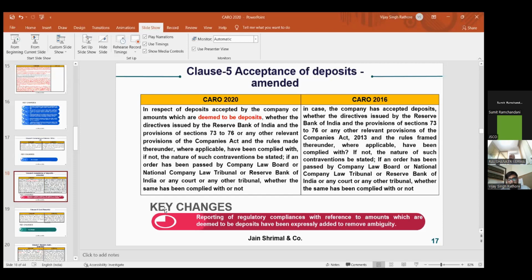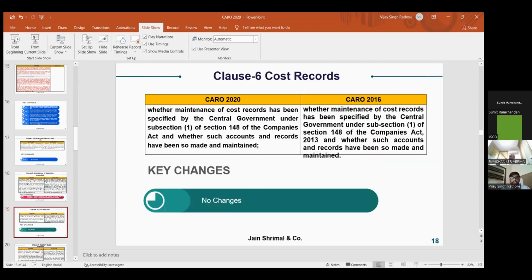Reporting of regulatory compliance with reference to amounts treated as deemed deposits has been amended. And now I'll move forward to clause 6, that is cost records. As far as the cost records are concerned, there is no change. This is the same as it was in CARO 2016.